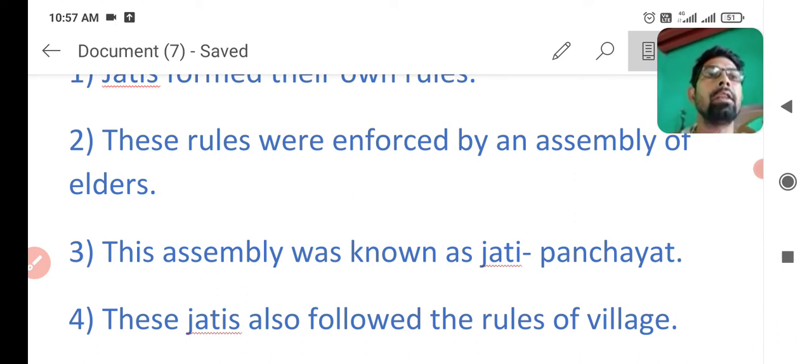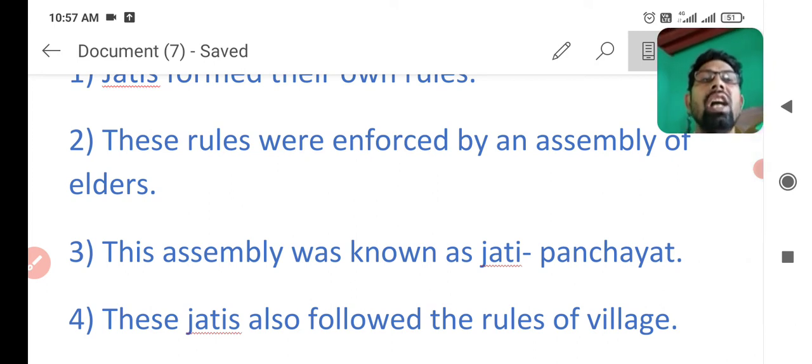For example, some jatis have major value in Rajasthan and they can have lower value in Haryana because of their background. Now you learned that jatis formed their own rules for better adjustment. These rules were enforced by an assembly of elders, known as Jati Panchayat.